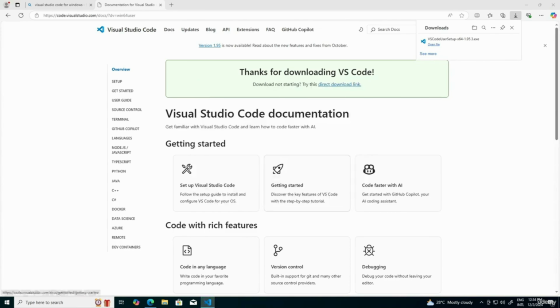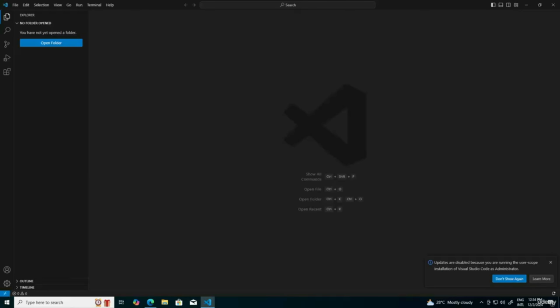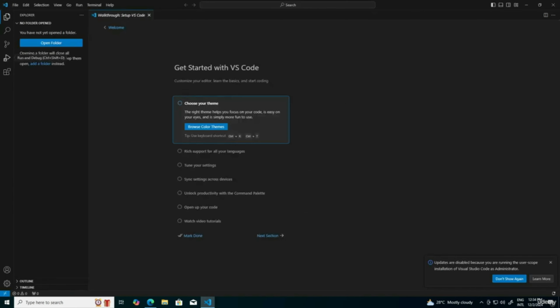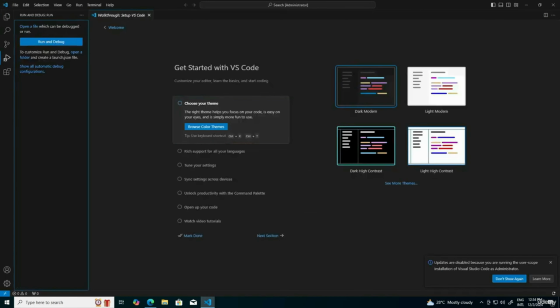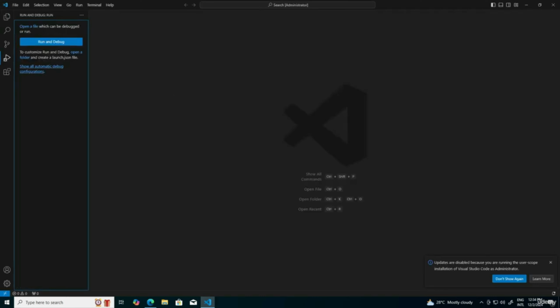So we have downloaded Visual Studio Code. Once Visual Studio Code is downloaded, the next thing we have to do is install some extension.